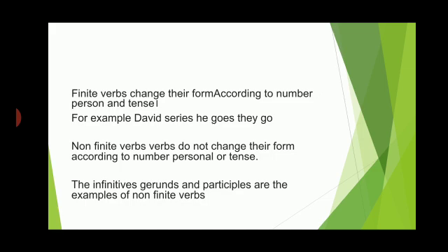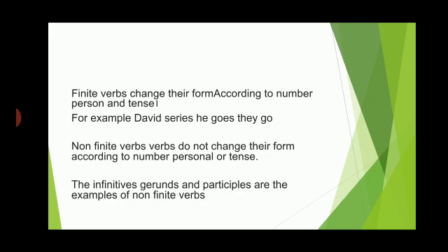If the noun is plural, we are using the verb without s or es, and if it is singular, we are using it with s or es. For example, David sees. He goes, they go. He goes is singular. Go, goes, go has been changed. If the person has changed, he and they, go has changed according to it.